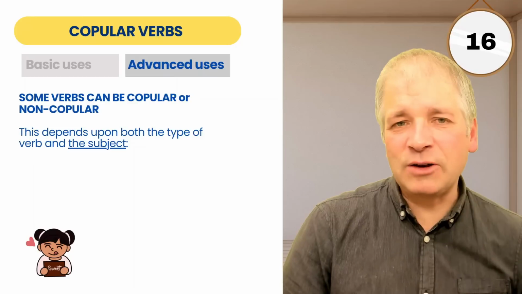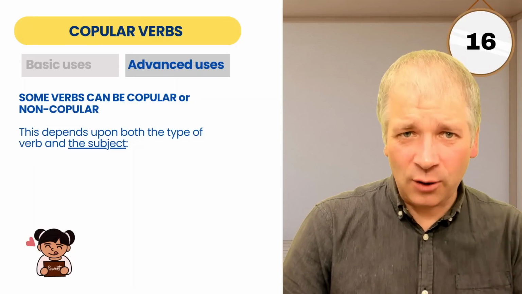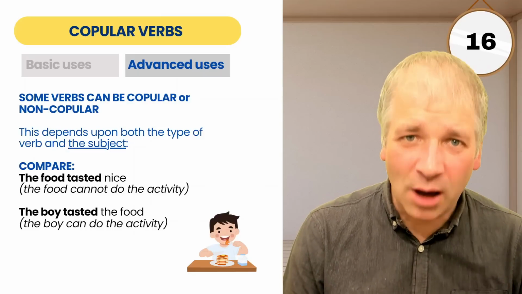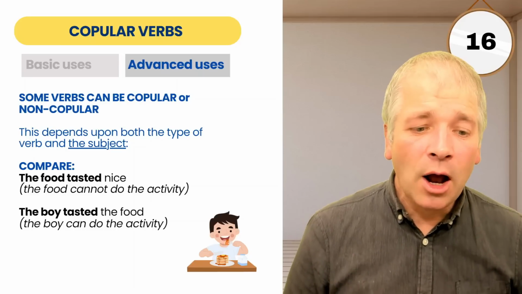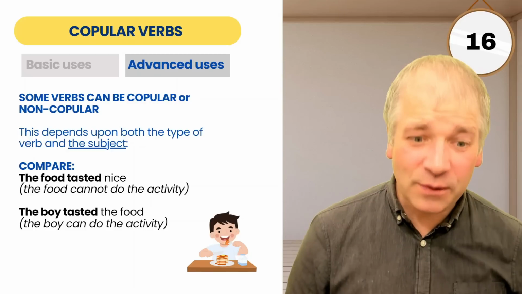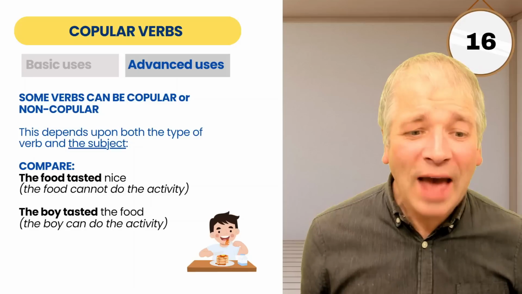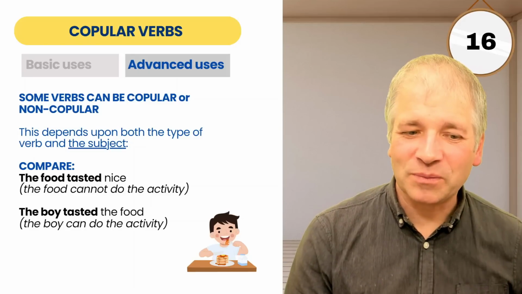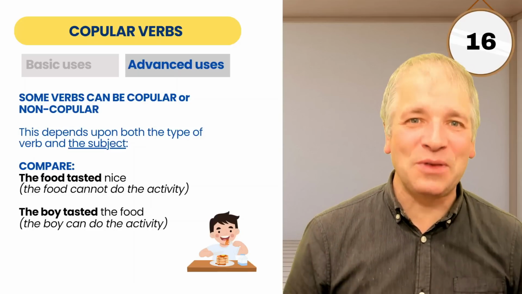And here we're going to get to a situation where we can use the adverb eventually. I'll get there in a moment. Compare these two examples. The food tasted nice. The boy tasted the food. Can you see the difference here? The food tasted nice. The food cannot do the activity. So nice describes the food. But the boy tasted the food. Well, the boy can do the activity here.